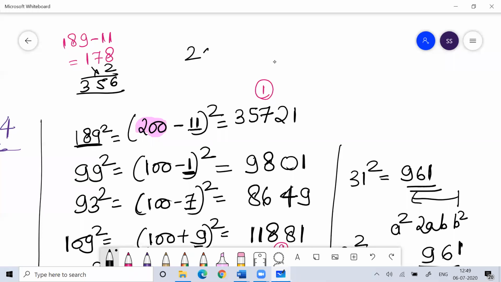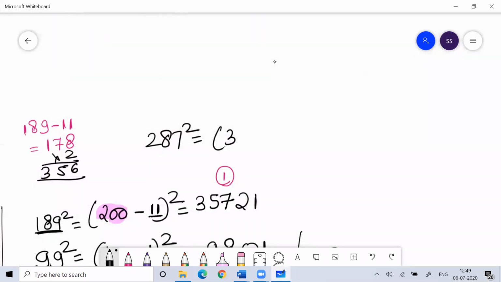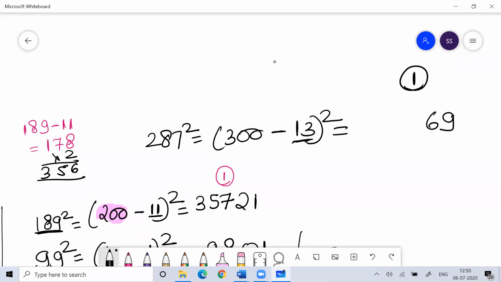287 I can write as 300 minus 13. Okay. What is 13 square? 13 square is 169. So write 69, 1 carry.